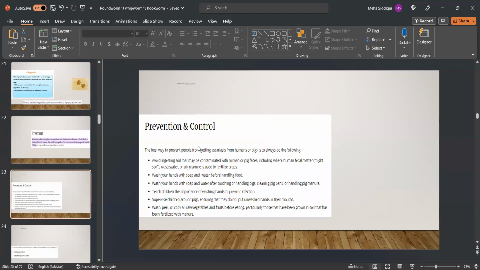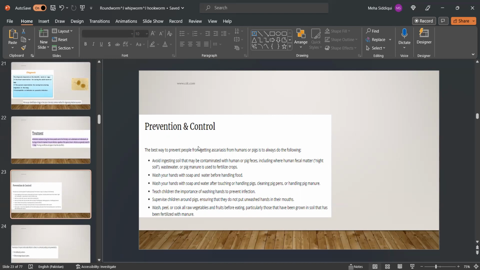Now, moving on to prevention and control. The best way to prevent people from getting ascariasis from humans is always to do the following. Avoid ingesting soil that may be contaminated with human feces, including where human fecal matter, wastewater, or manure is used to fertilize crops. Wash hands with soap and water before handling foods.